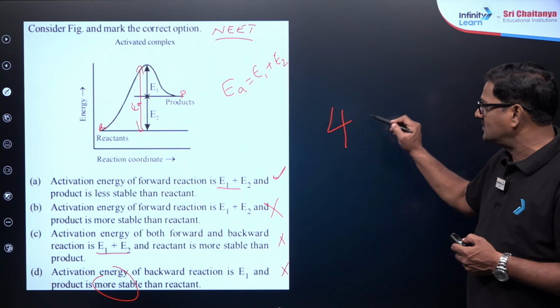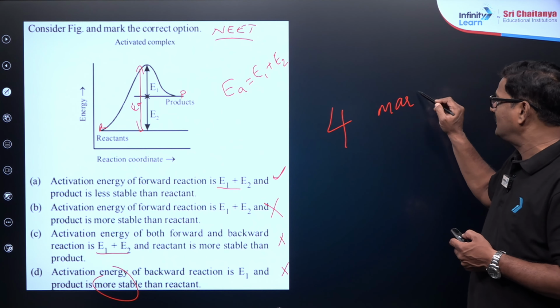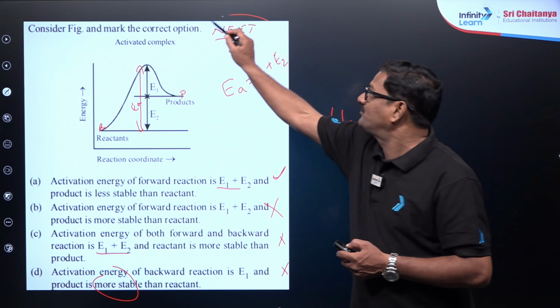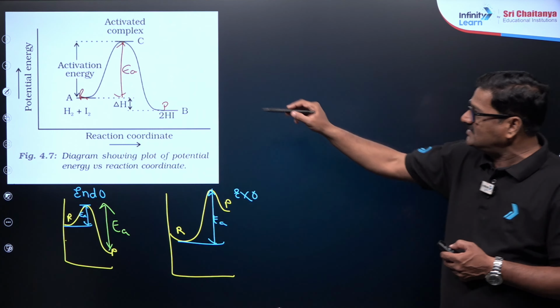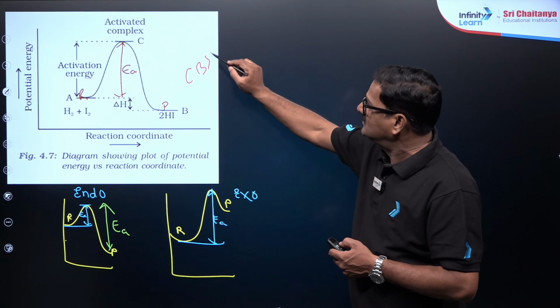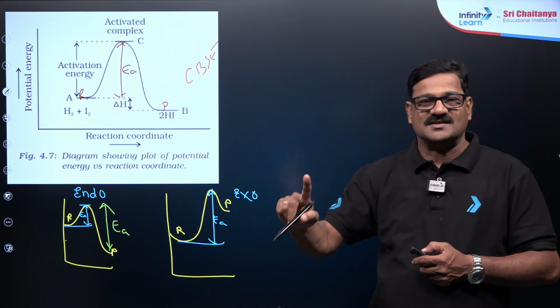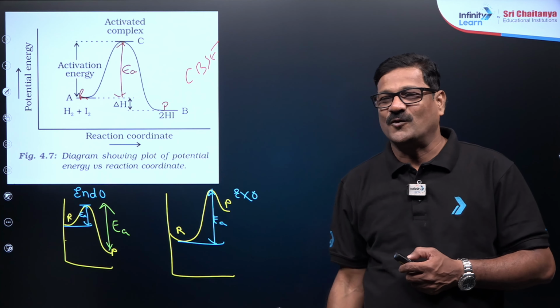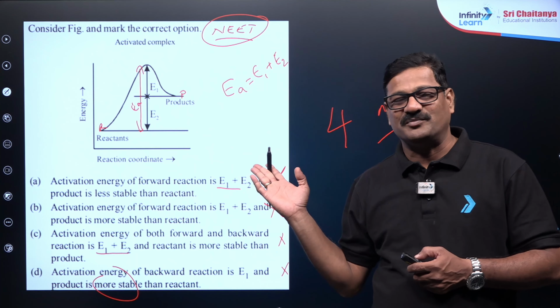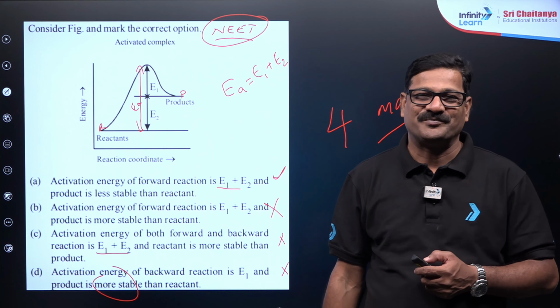So this question carries 4 marks beta in the NEET examination. 4 marks. Where do you answer this? It is from the CBSE textbook. So CBSE is equal to NCERT. Yes, of course, this is the question asked in the previous NEET examination.